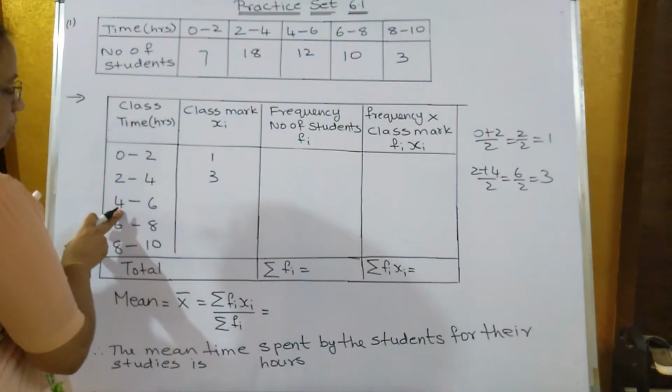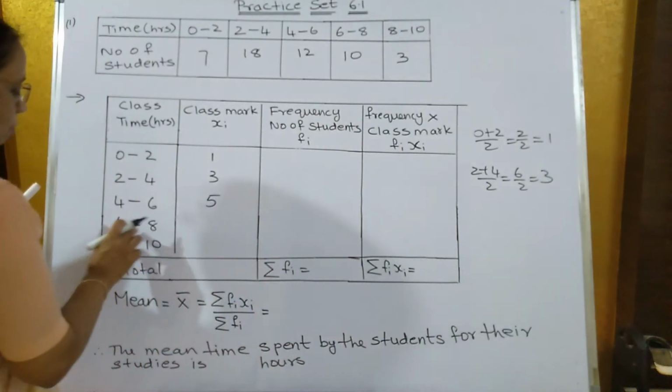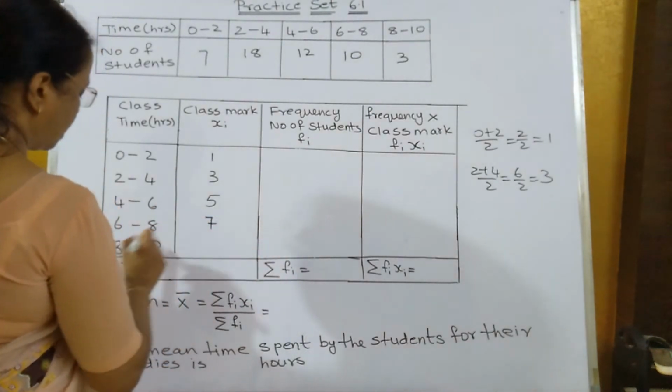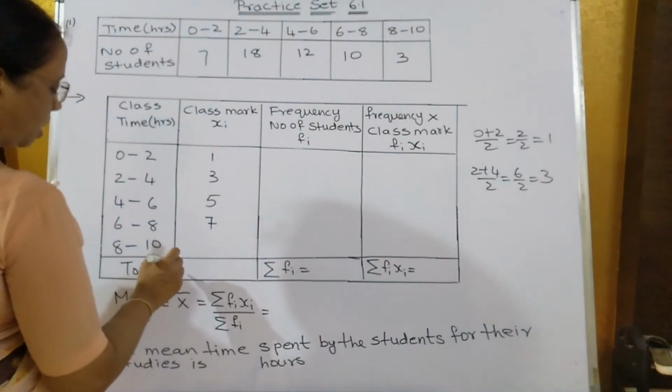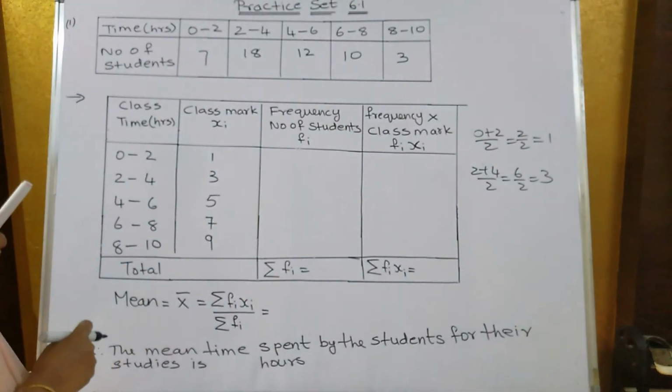4 plus 6 is how much? 10. 10 divided by 2 will be how much? 5. 6 plus 8 is how much? 14. 14 divided by 2 is how much? 7. 8 plus 10 is how much? 18. 18 divided by 2 is how much? 9. So this way you have to find out the class mark.